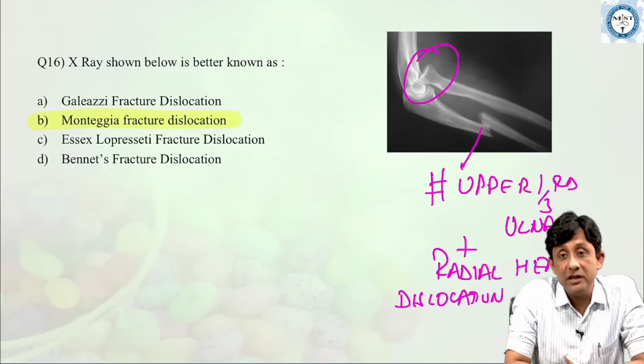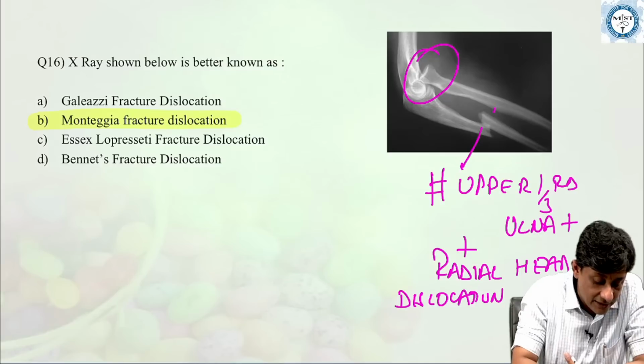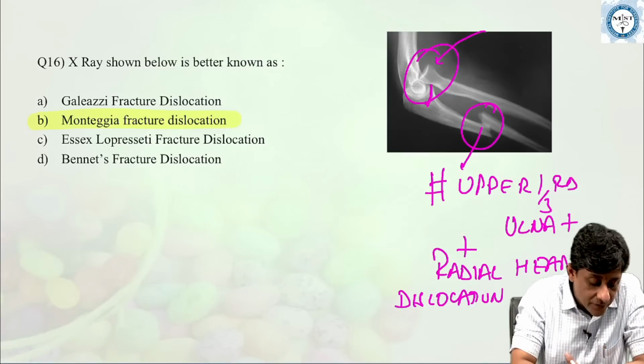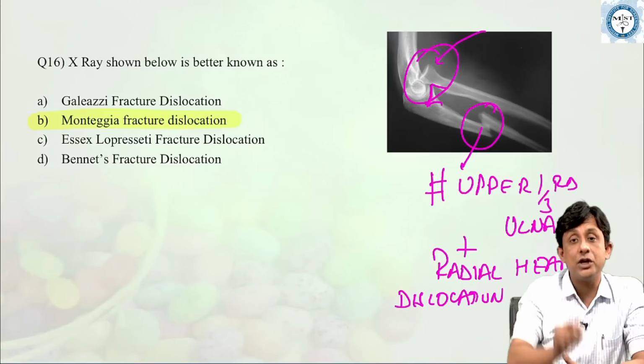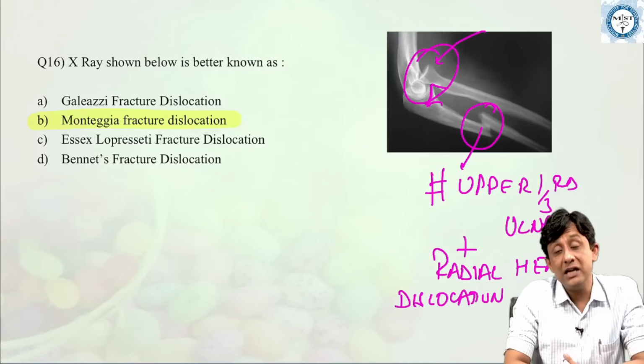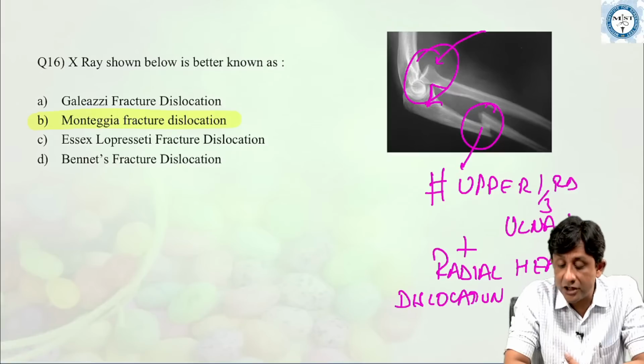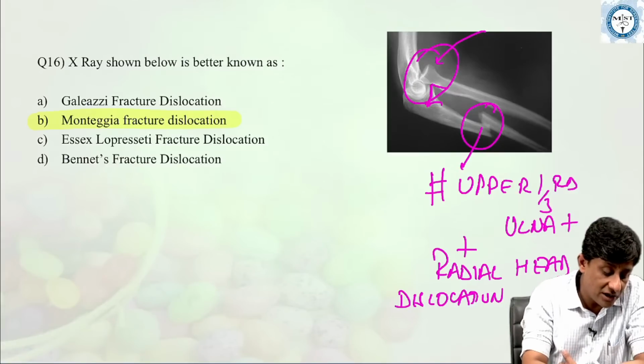Fracture of the upper 1/3 of the ulna, which all of you can see here. Okay? And all of you can also see the radial head has come out from its articulation with the capitulum. So radial head dislocation. This is what is called a Monteggia fracture dislocation. So what are the other three which are mentioned here?